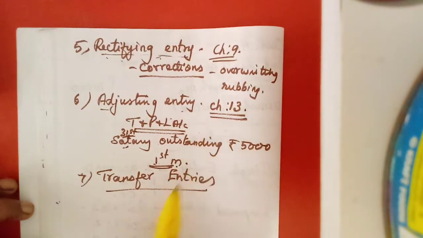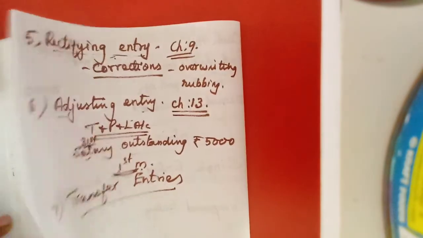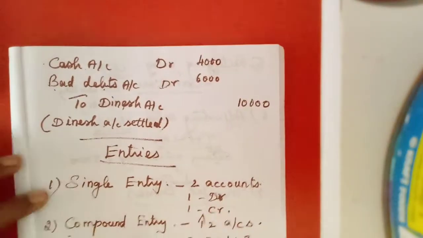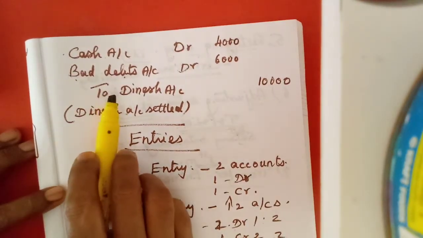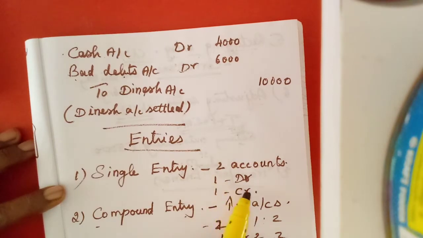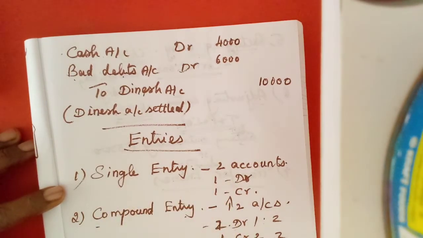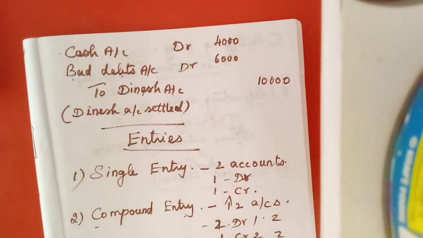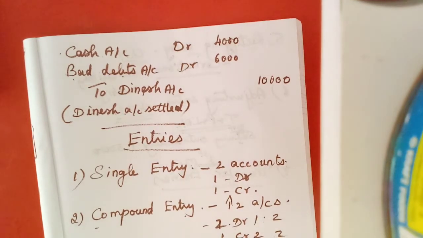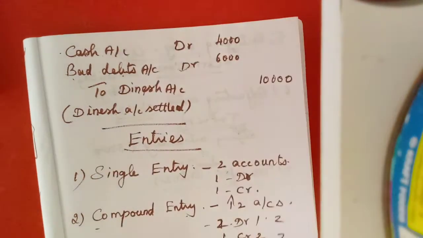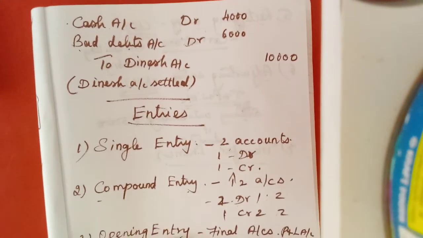These both we will learn in chapter 13. Now to make you understand this compound entry, I have explained to you all these things. If there is only one debit and one credit, it is called a single entry. Opening entry, then closing entry, then transfer entry, adjusting entry and transfer entries. So now you might have understood. I will explain one illustration now.